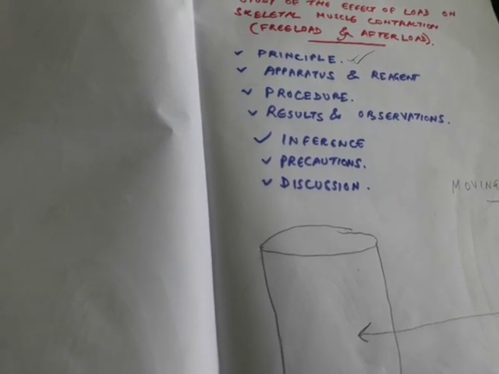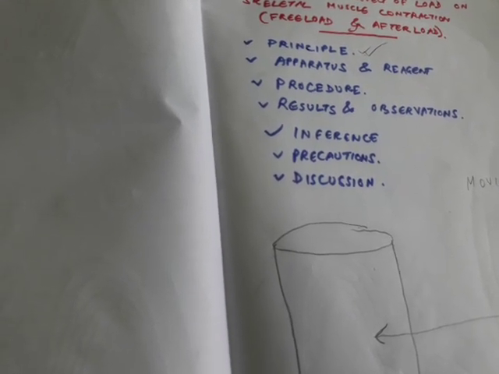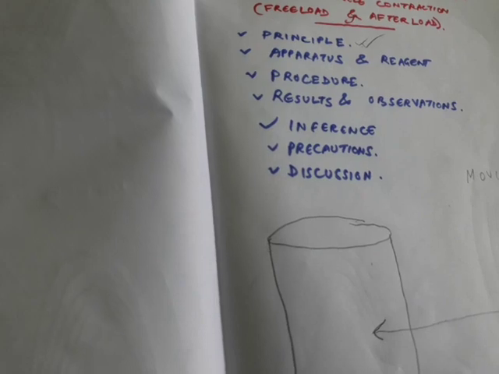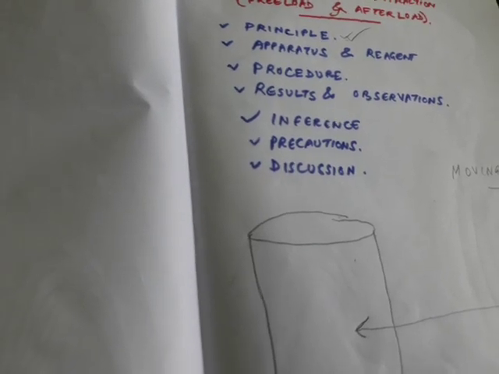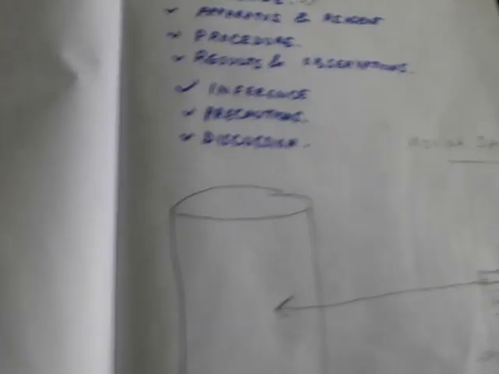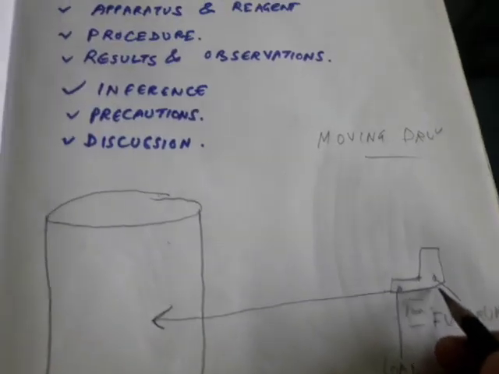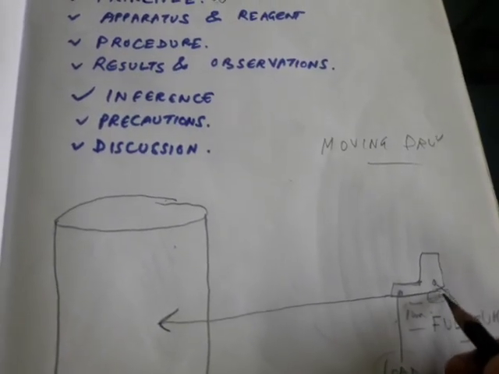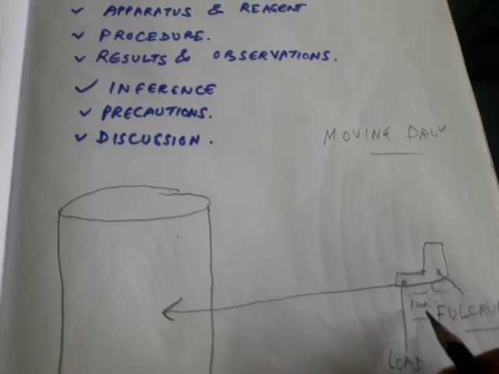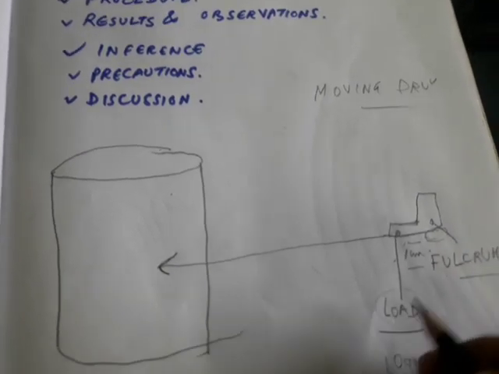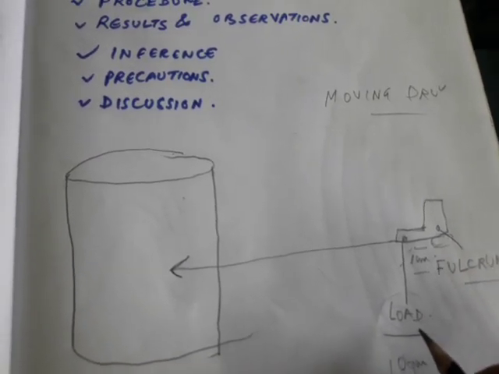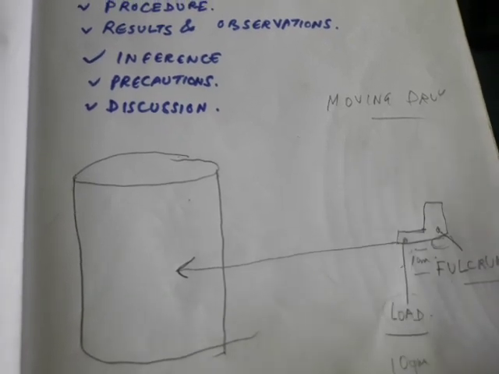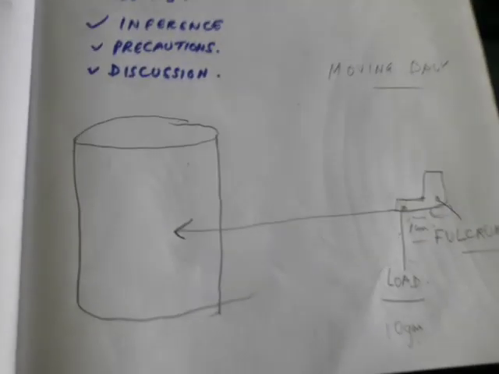In this position of the screw, the load does not act on the muscle at rest and acts only when it contracts. So we bring the screw here so that the lever doesn't go down. That means the weight of the 10 gram load will act only when the muscle starts contracting, not before that.